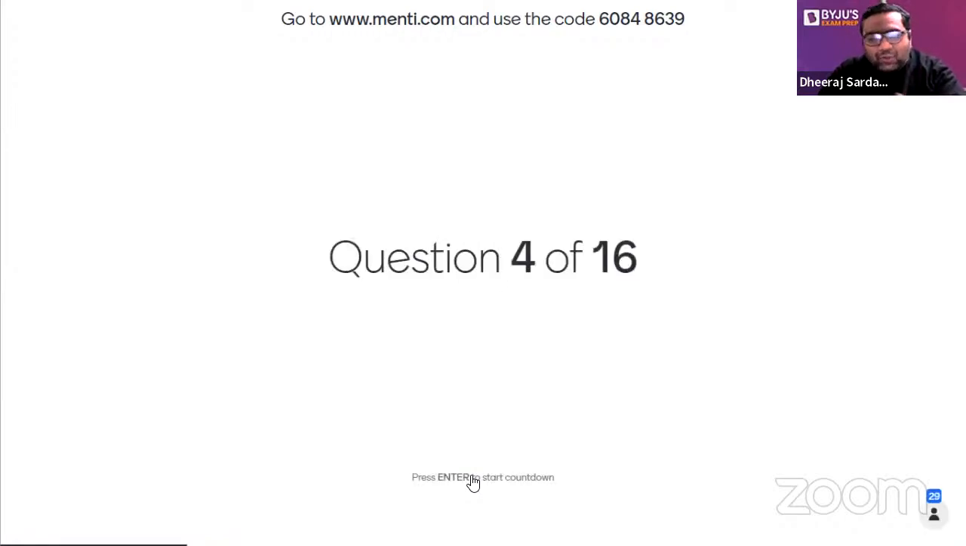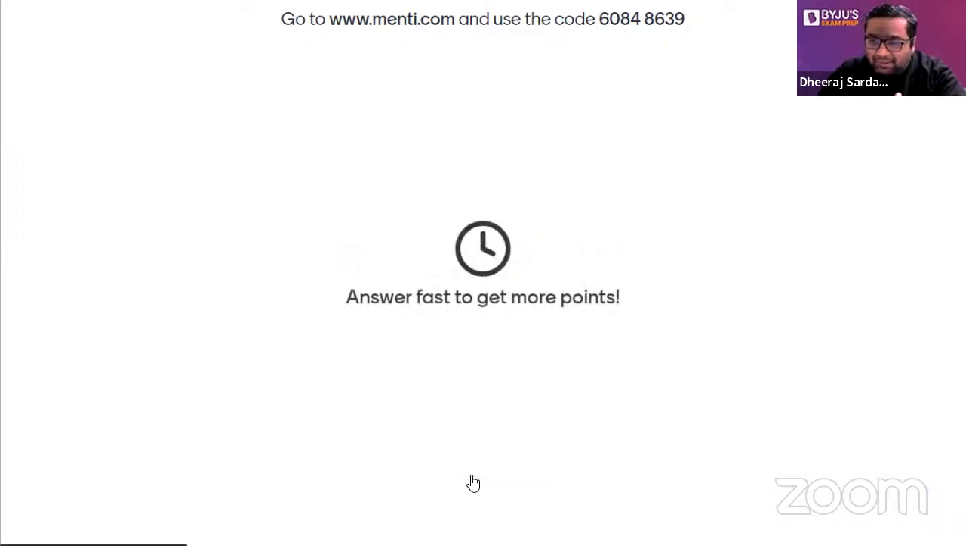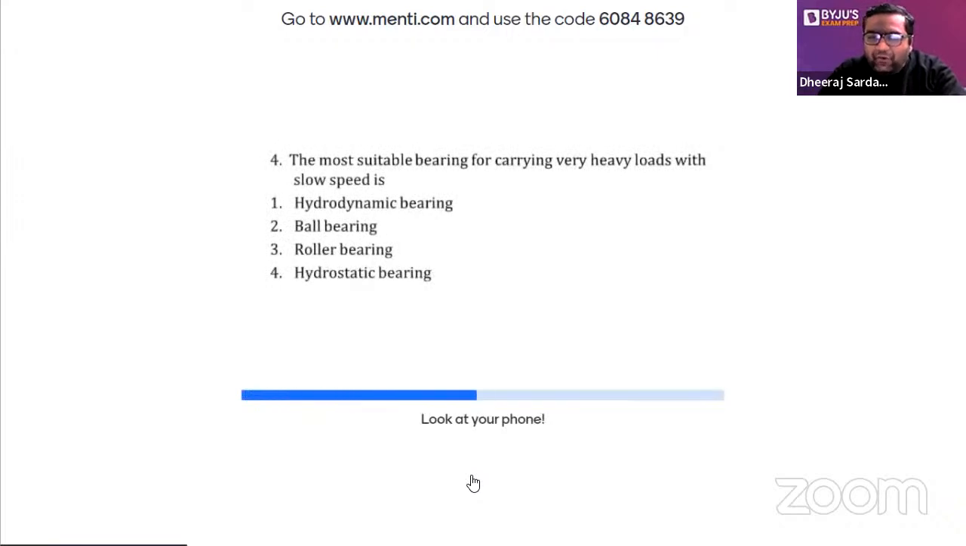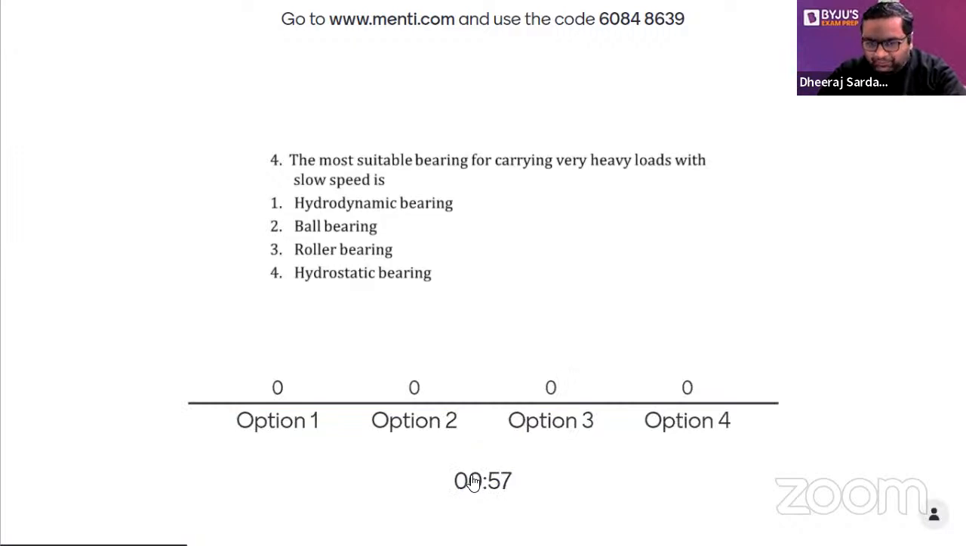So guys, this time the question is from machine design, from the topic of bearings. The most suitable bearing for carrying very heavy loads at slow speed is: option A, hydrodynamic; option B, ball bearing; option C, roller bearing; option D, hydrostatic bearing. Guys, the answer to this question is hidden in the question itself. Heavy loads at slower speeds.